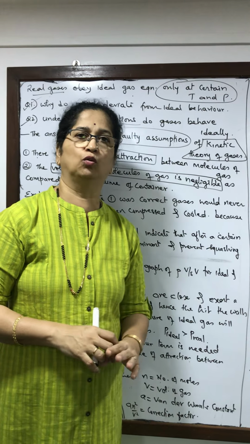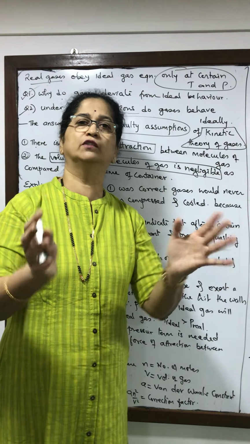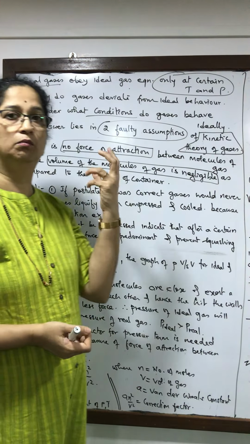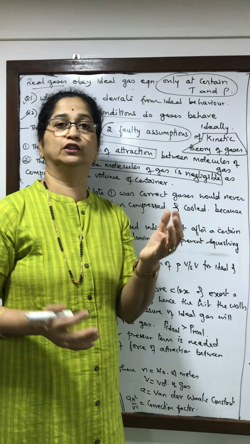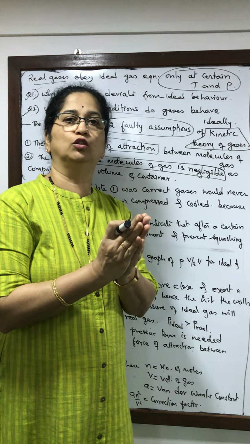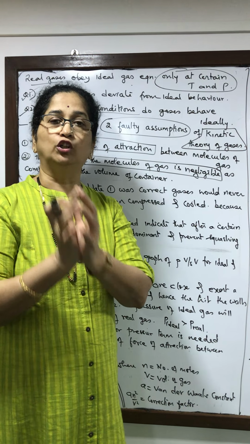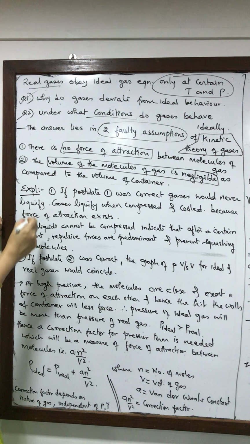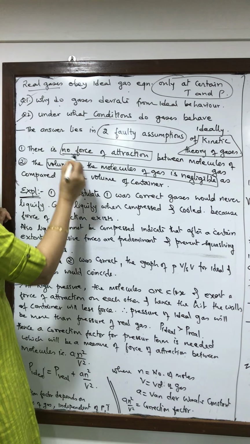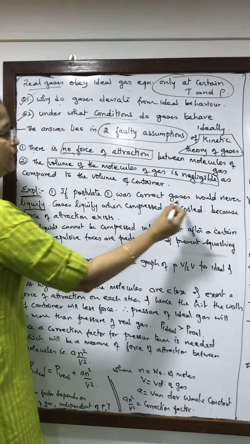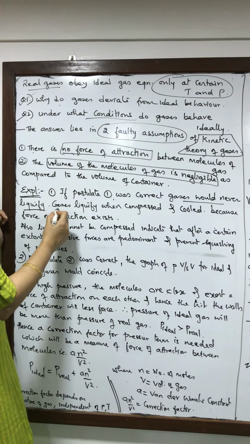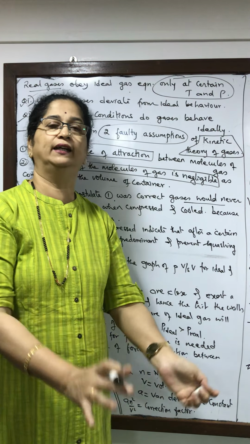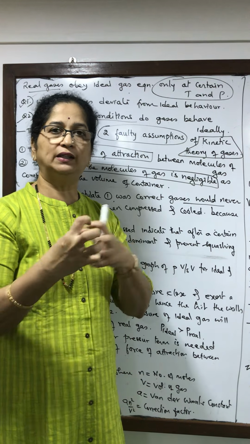When the pressure is very low, the volume is very large, and then also we can neglect it. But when the pressure is high, for real gases, the molecules are big enough, they are rigid spheres. So when the pressure is high, the volume is low, and their volume has to be taken into consideration. So these were two faulty assumptions. If postulate 1 was correct, then gases would never liquefy. But gases are liquefied. And once they are liquefied, you can't put more pressure and squash them together, because then repulsive forces will predominate.